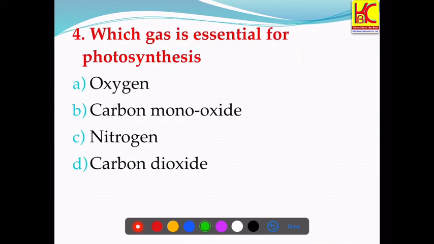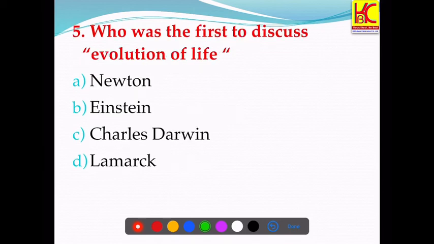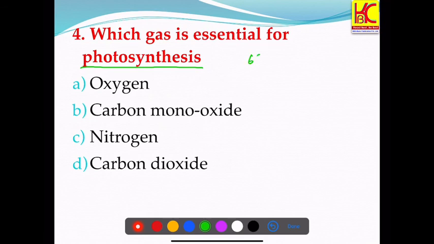Question number 4. Which gas is essential for photosynthesis? Just now we saw the photosynthetic reaction, that was 6CO2 plus 12H2O in the presence of sunlight and chlorophyll.